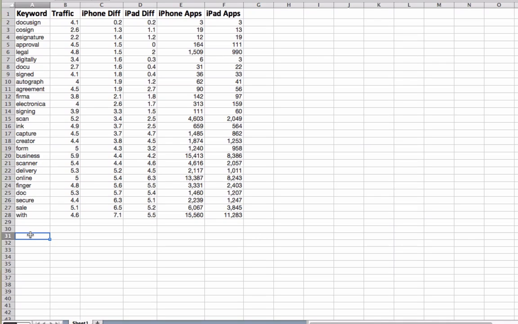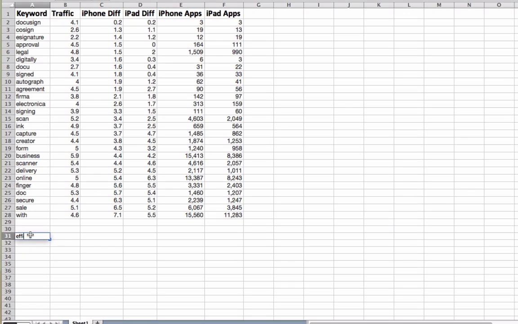And actually, even before that, I was brainstorming about what really appeals to that target audience, what strikes a chord in them, what would be an emotional trigger. And I've decided, again, this is hypothetical because this is a demo, but for my signature app, I want to really target just real estate agents and their clients who are buying or selling a home, and they just want the convenience of being able to sign the purchase or sale agreement with their finger and have it done.